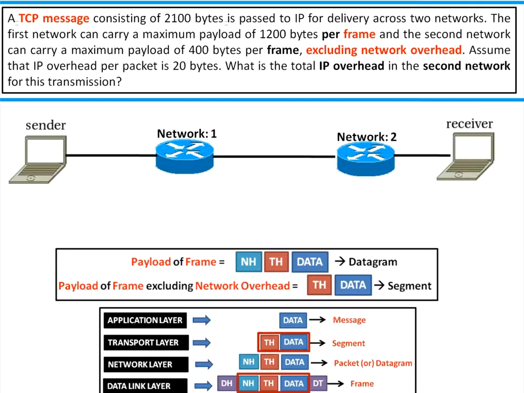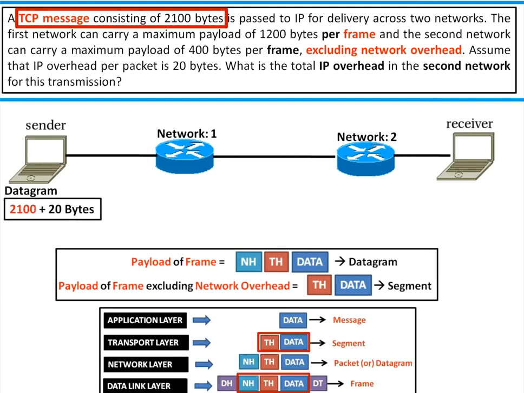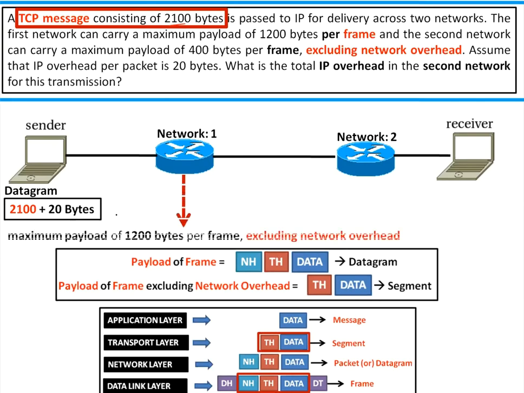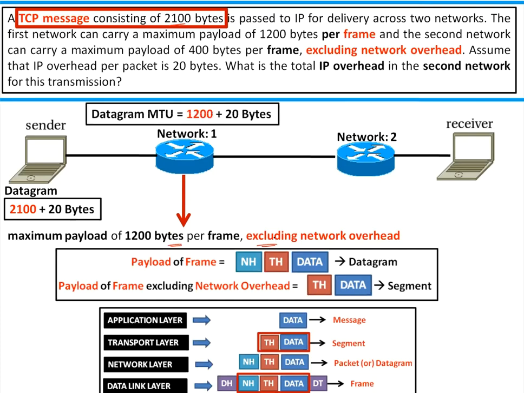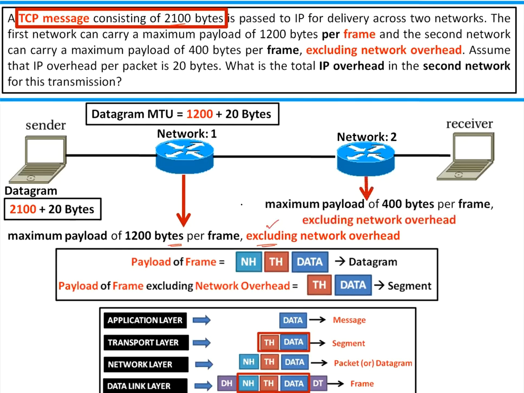So now they said TCP message consisting of 2100 bytes. That means datagram will be 2100 plus 20 because segment size is 2100, IP header is 20 bytes. So 2100 plus 20. Maximum payload of 1200 bytes per frame excluding network overhead. Datagram MTU is 1200 plus 20. So you have to include that. They mention excluding, you have to include that.